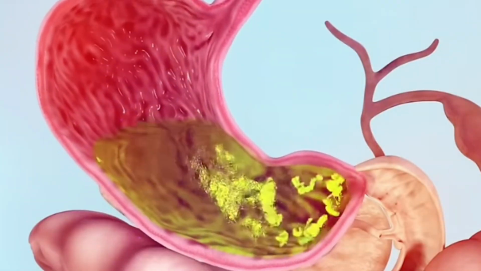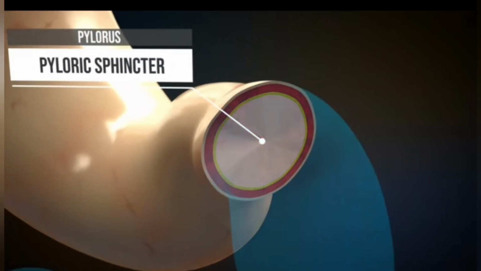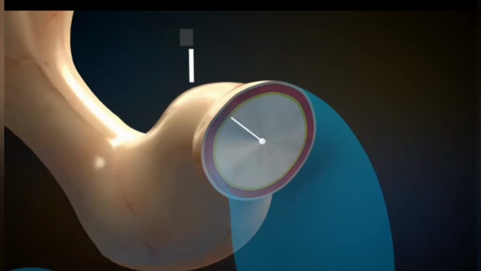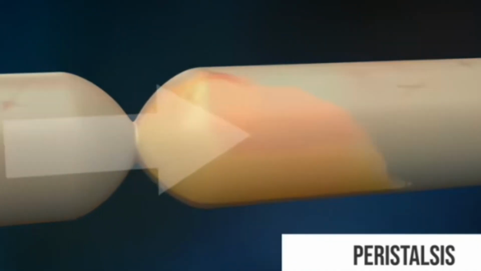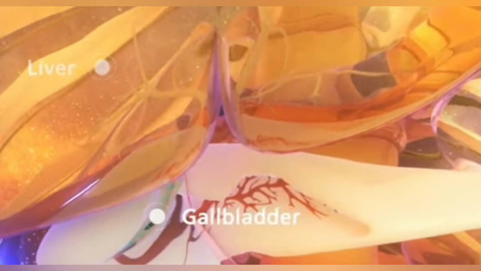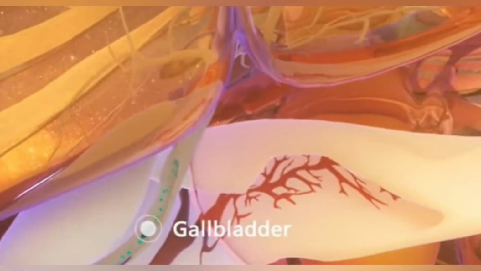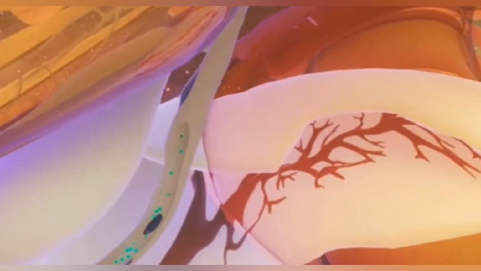Then the periodic relaxation of the pyloric sphincter releases small quantities of chyme into the duodenum. The chyme, on entering the duodenum, meets the bile from the liver and the pancreatic juice from the pancreas. Bile is yellow in color, but on exposure to air, it changes to green.